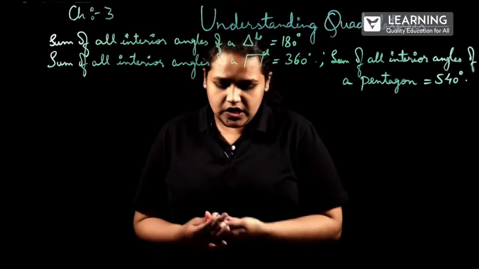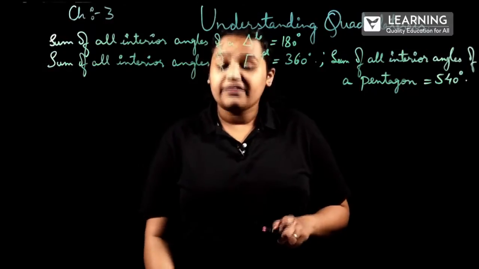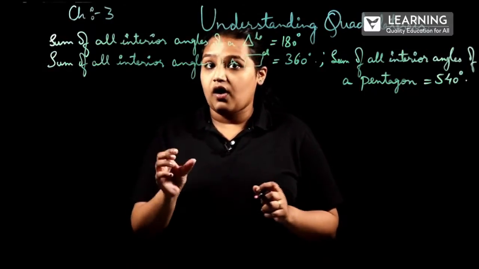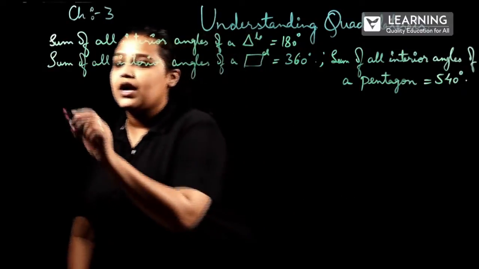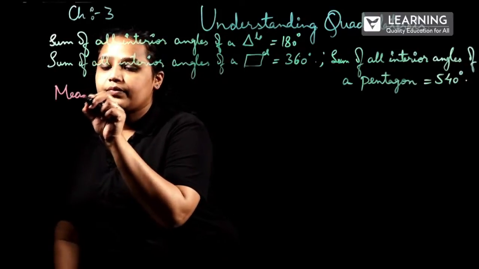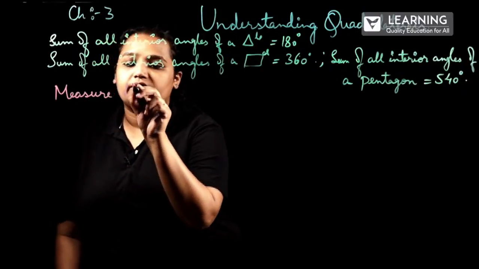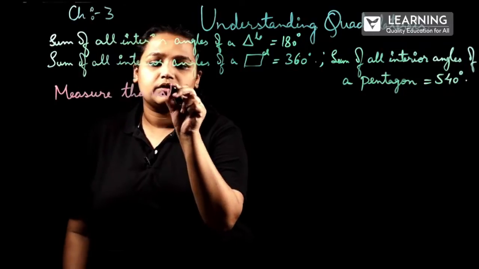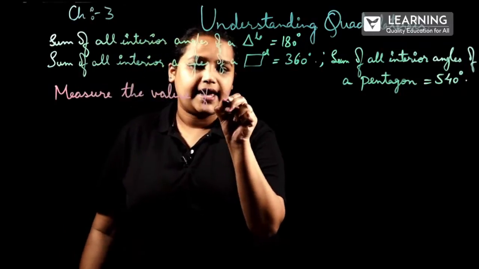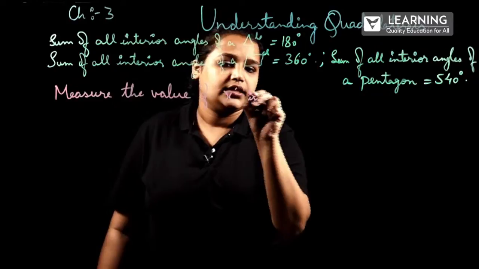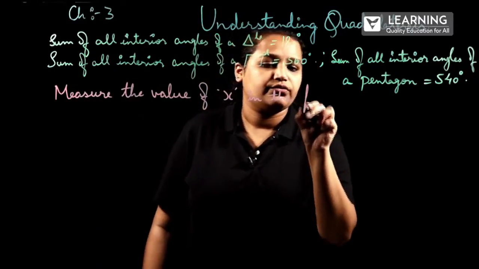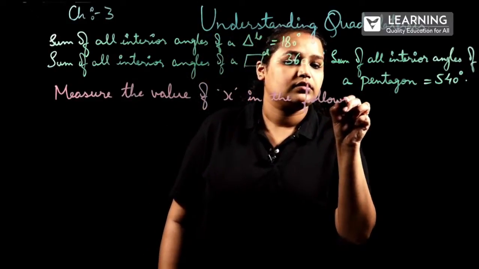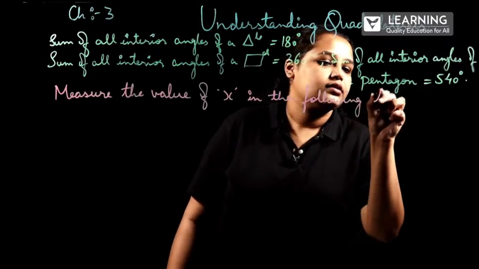So here what we have to do? We have to find the angle x, means measure the value of x in the following figure.